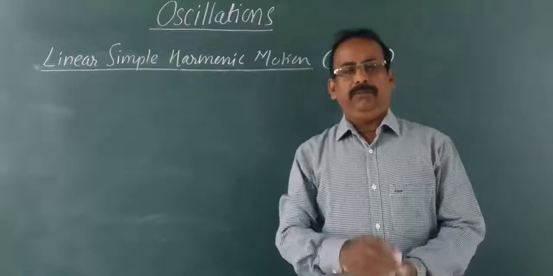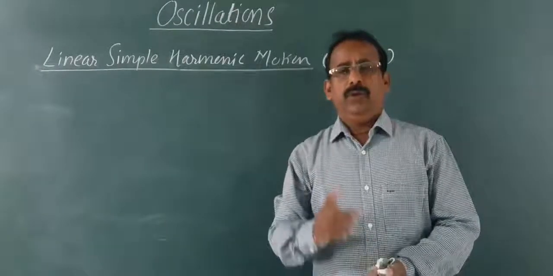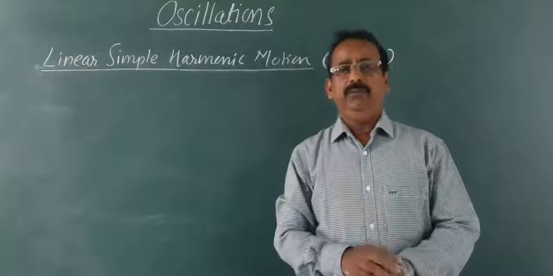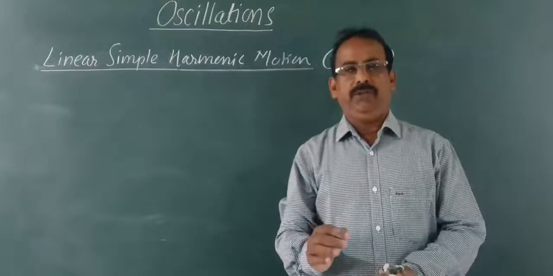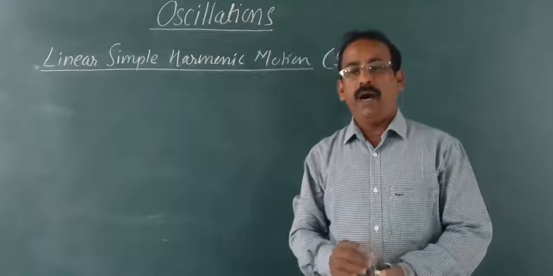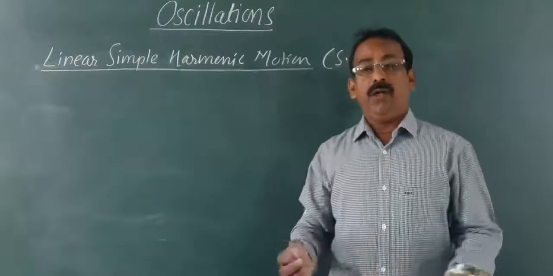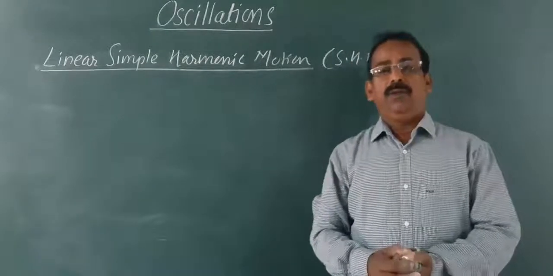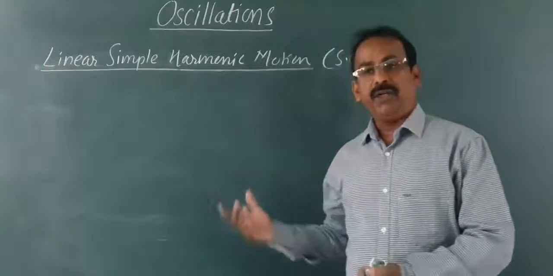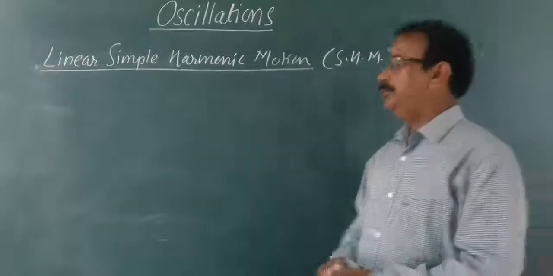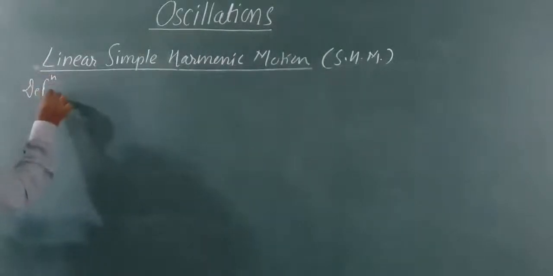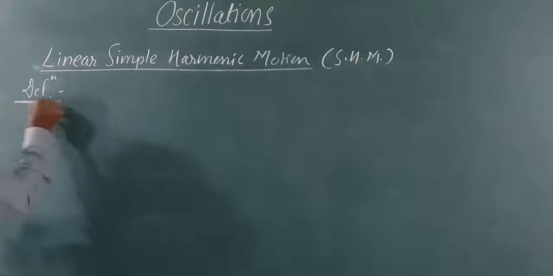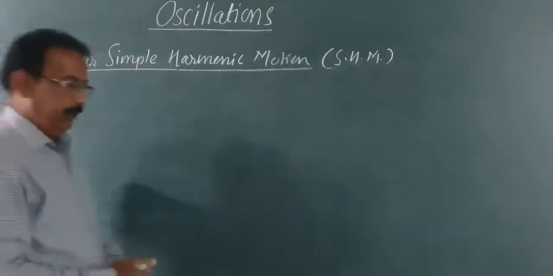And then we will find the differential equation for linear SHM. First, the definition.